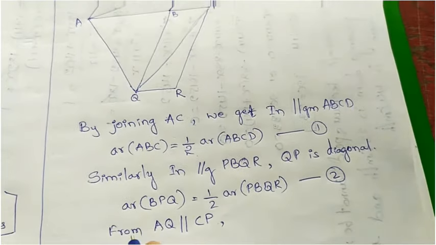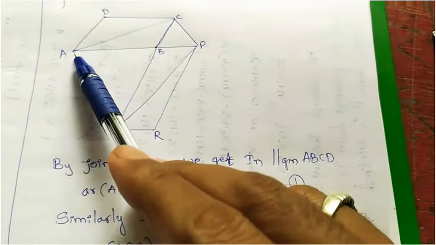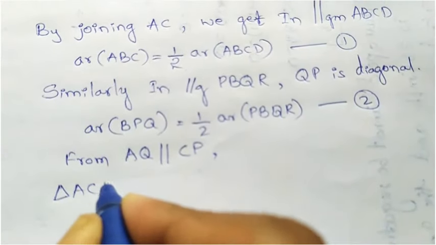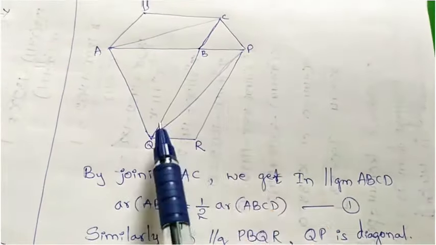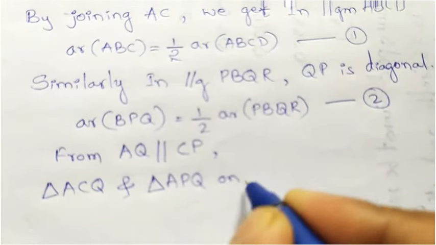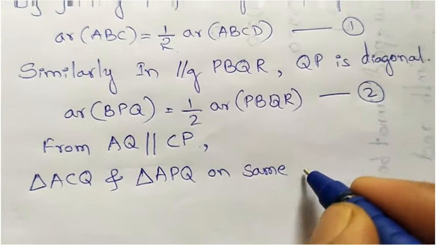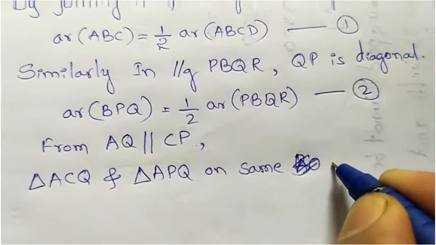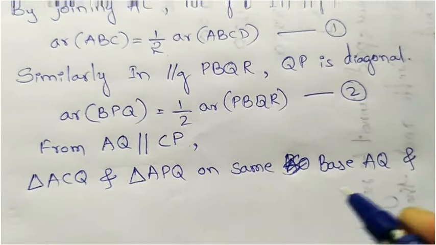Okay, so here which are those triangles? Triangle ACQ and another triangle APQ. Triangle APQ on the same base. Which is that same base? AQ. Same base. I will write here, base AQ, and between